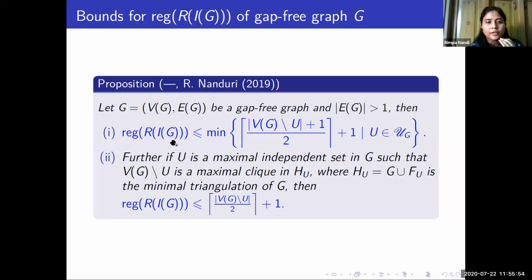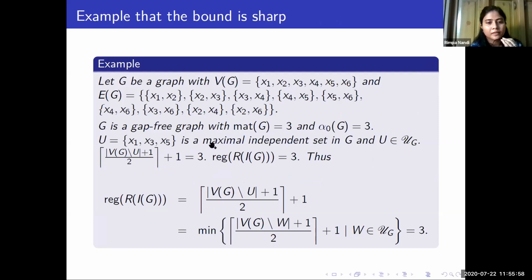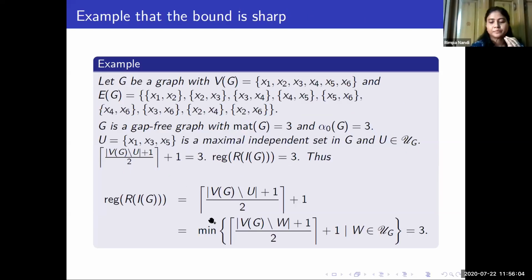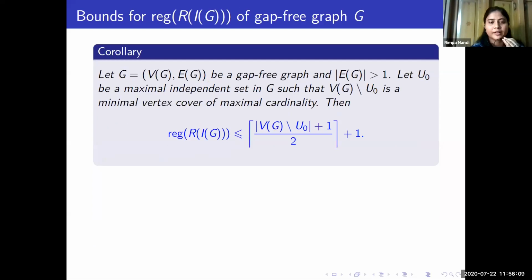After that, if we provide a new bound, the next target will be to show that this bound is obviously a sharp bound. So here we provide an example to show that this bound we have provided here is in fact a sharp bound. And after this theorem, we have some immediate corollaries.